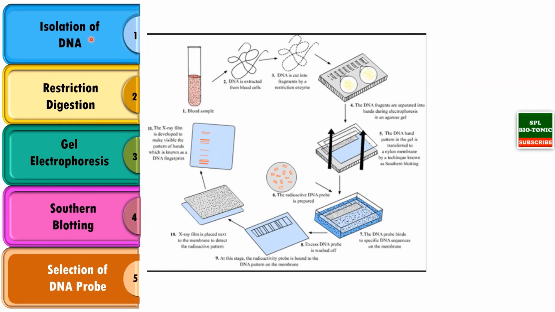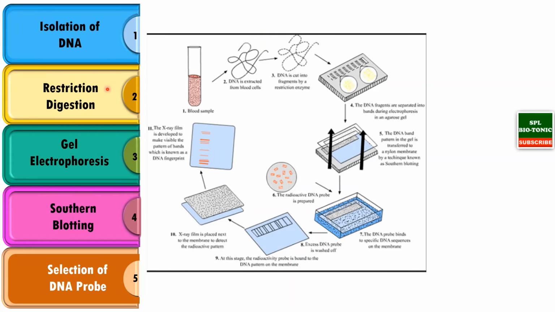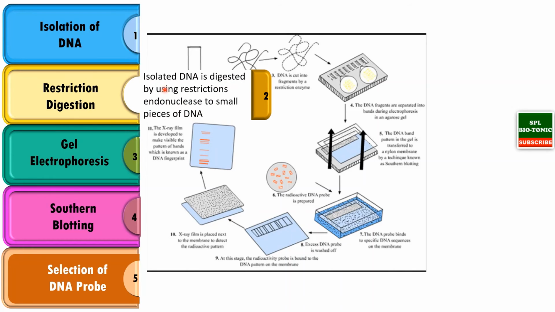So the first step is isolation of DNA. Now we can isolate the DNA from samples such as blood, hair root, skin, saliva, or semen. Then the DNA is subjected to restriction digestion by using restriction endonucleases, which are also called molecular scissors. They cut the DNA into smaller pieces.